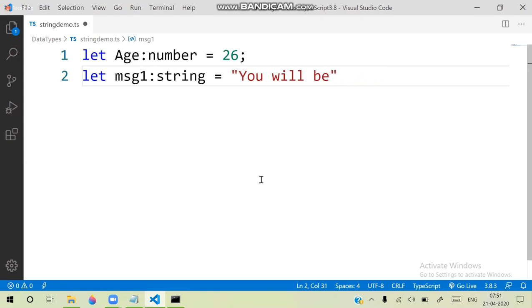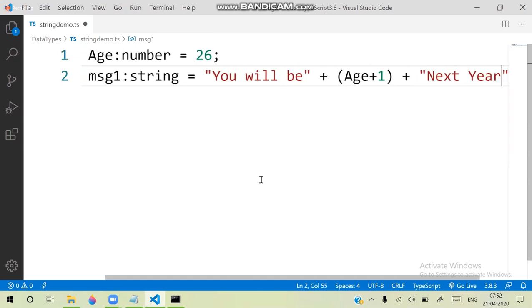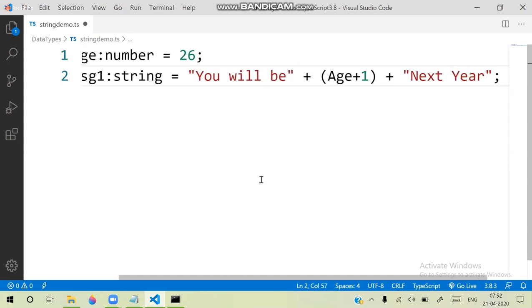Expressions are concatenated by using plus. In parentheses, we write the expression, that is age plus 1. After that, I need to continue my string, so again I put a concatenation plus, and here I write "next year". This is how I am writing.